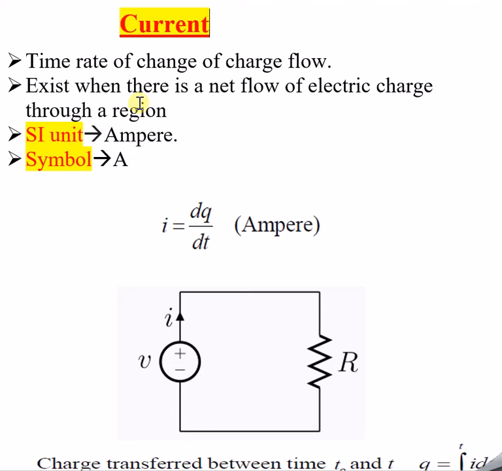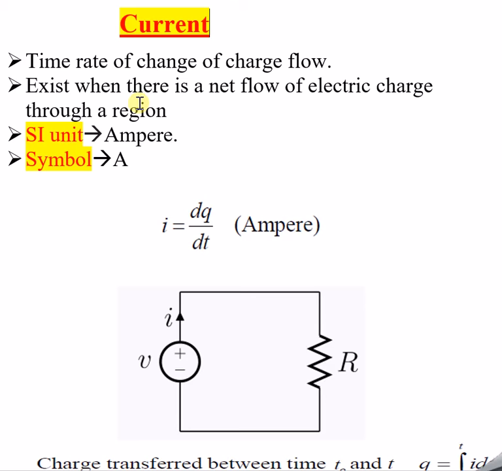Okay, one more time I will just summarize. Current is said to exist when there is a flow of charge. The charge will flow in the circuitry when there is a voltage or potential difference in the circuitry. So this is the background summary of current.